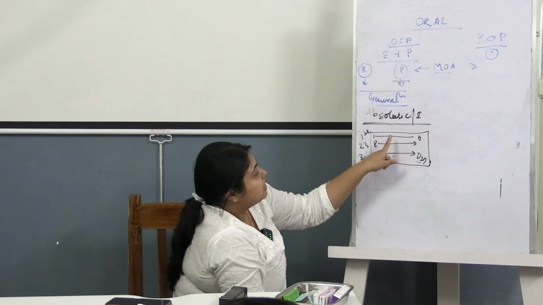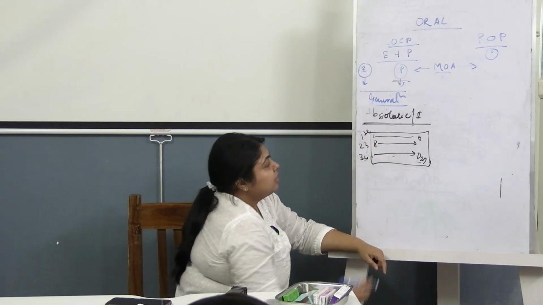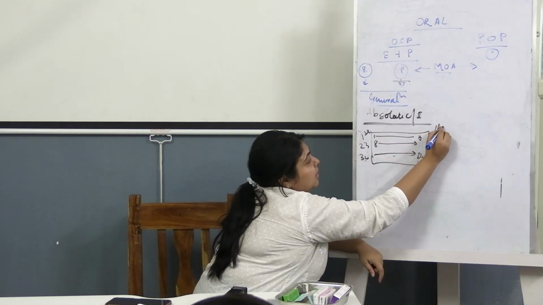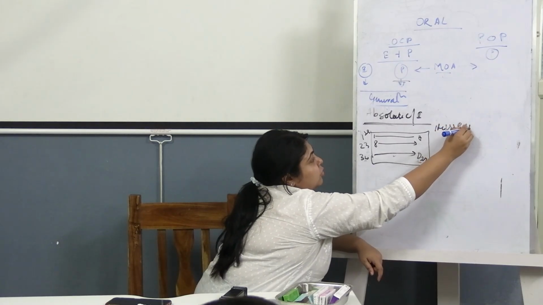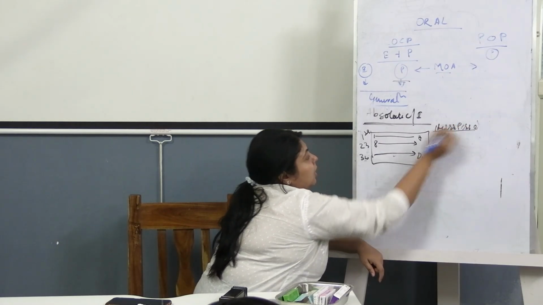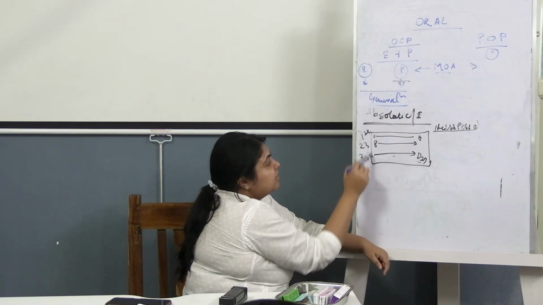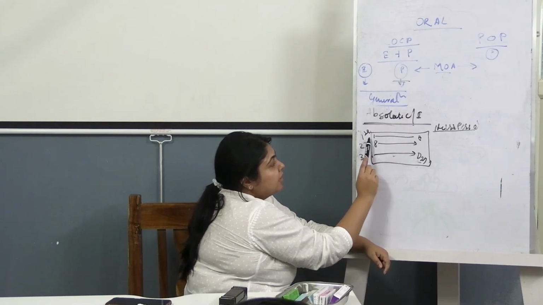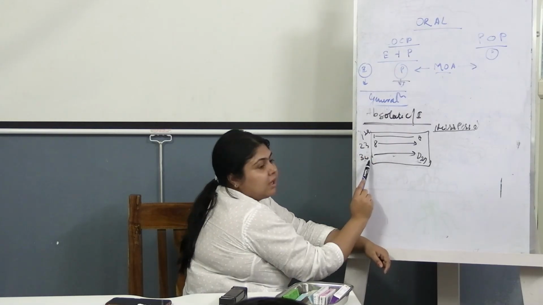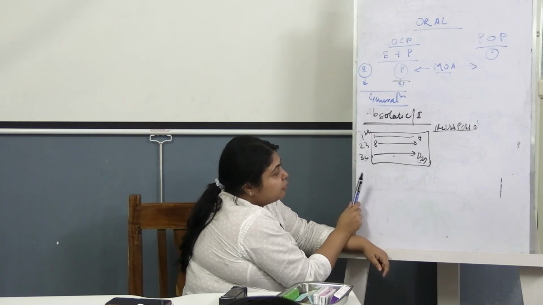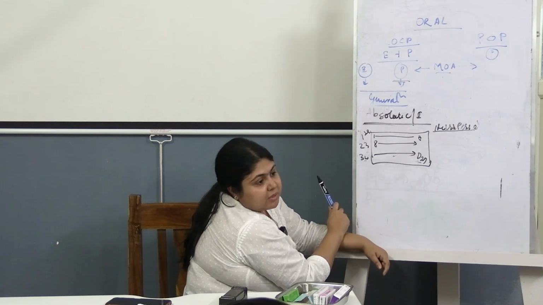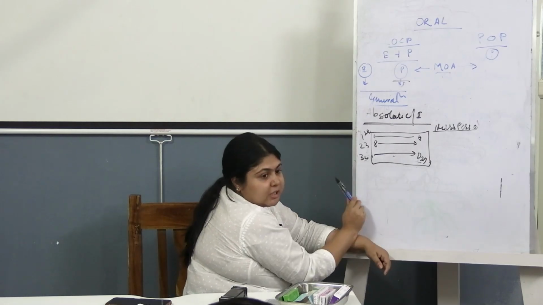Now suppose the patient has come up to you with one missed pill. Whenever you are solving questions for missed pills, remember this diagram. First week 7 pills, second week 7 pills, third week 7 pills. Whenever she comes up to you, you have to first check how many pills have been missed. Okay, fine, one pill has been missed.